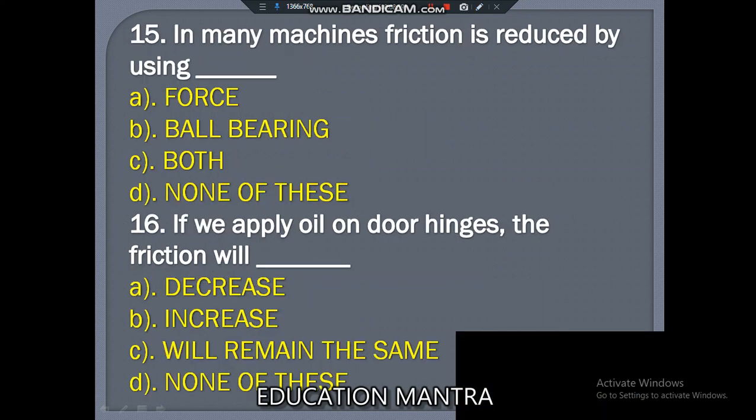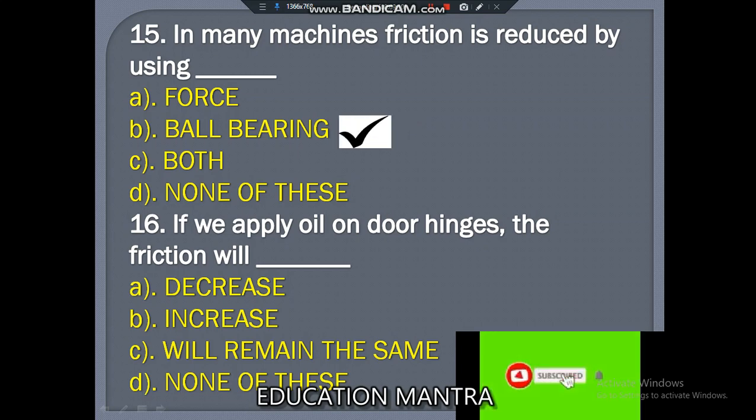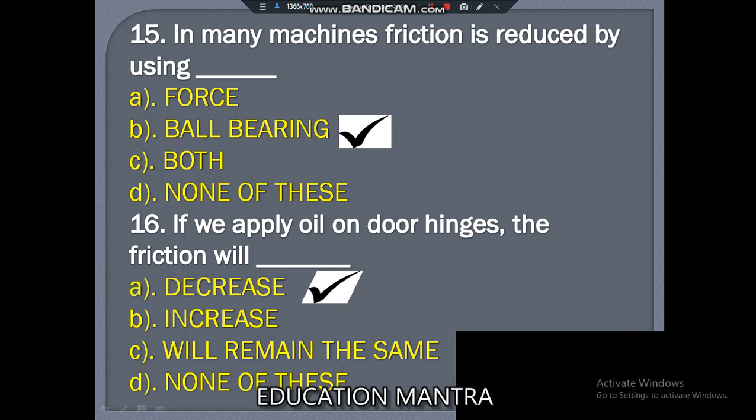So let's come to the next question. In many machines, friction is reduced using force, ball bearing, both, or none. So the correct answer is ball bearing. If we apply oil on the door hinges, the friction will decrease, not increase, not remain the same, and none of the above is not always.